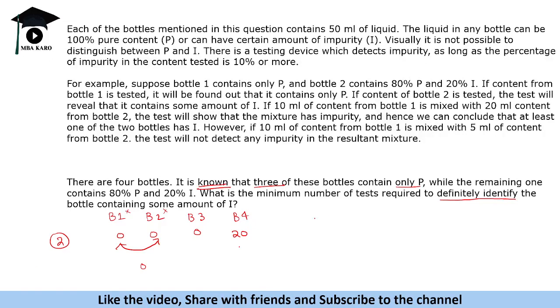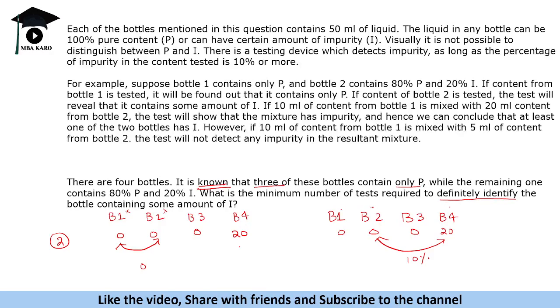Now suppose we mix the impurity value bottle. Suppose we do not mix these two, suppose we mixed these two, right? So these questions need to be done by mixing things. If you do not mix, you will keep checking, it will take more attempts. So we will just mix. Let us say we mix B2 and B4 randomly. Now if we mix B2 and B4, we know that it comes at 10% impurity. So we know that one of them is a faulty one.